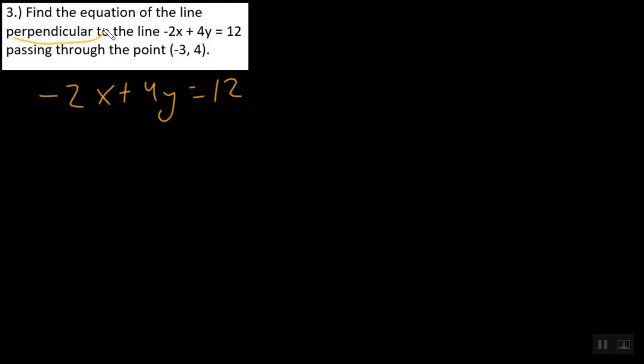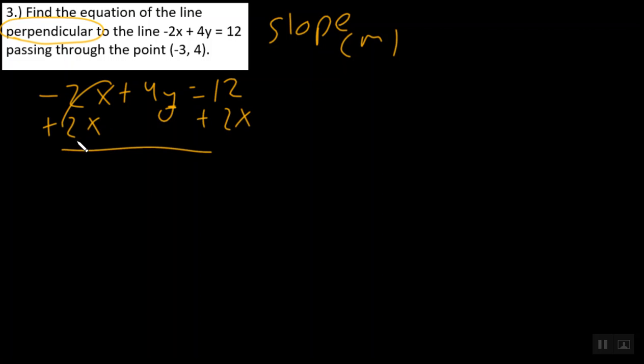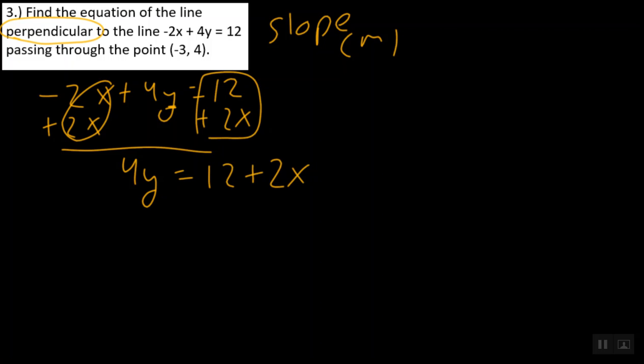Now remember, anytime we're looking for a line that's perpendicular or parallel, we have to find the slope, or the letter m. And the only way we can do that is when the letter y is by itself. So take a look right here. If I want to get y by itself, well, I first start by moving my x term. The opposite of negative 2x is plus 2x. And we'll add 2x to both sides. So now I have 4y is equal to, and remember these cannot combine, so I can write 12 plus 2x.